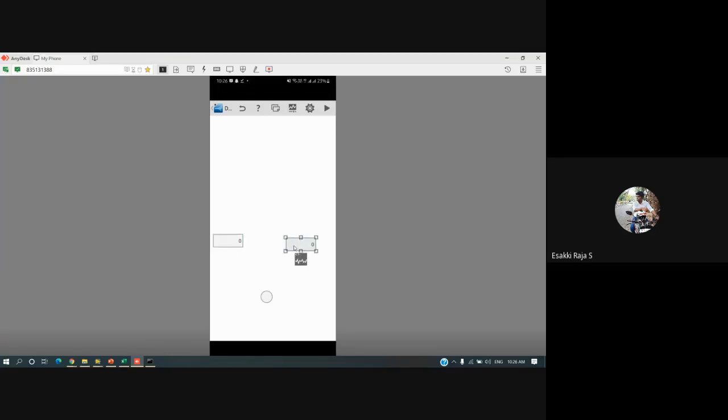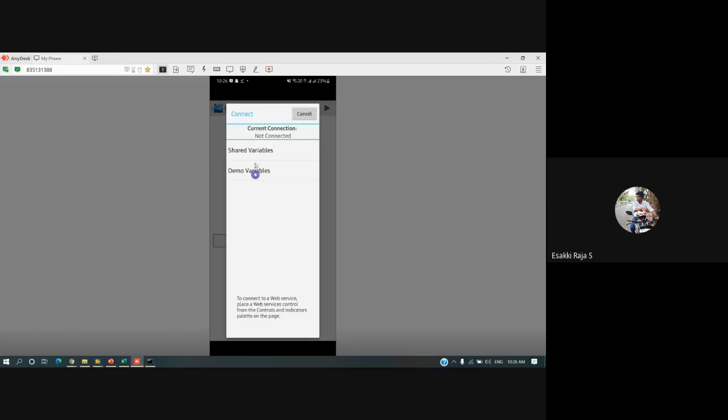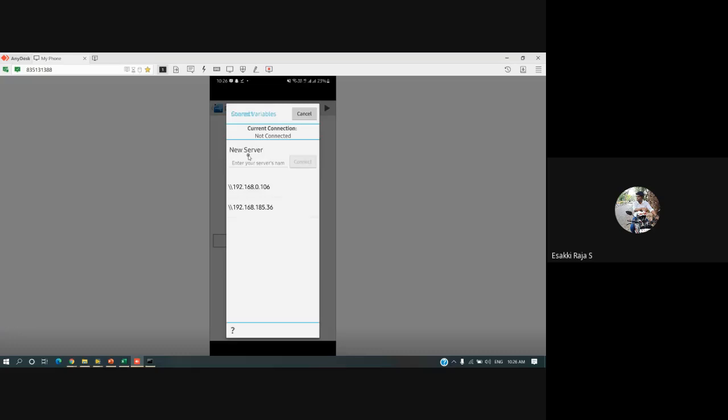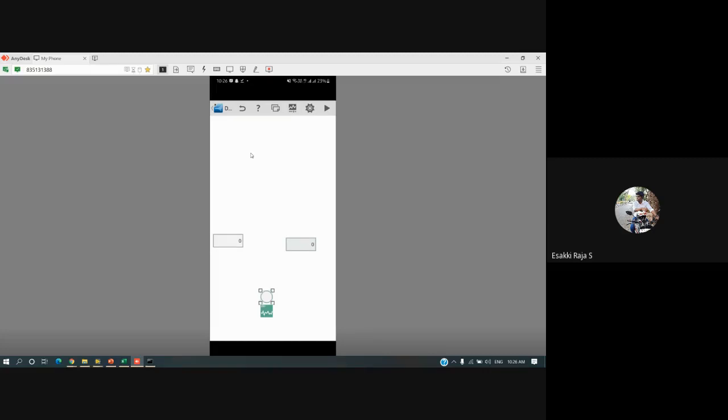Again, I'll click on this. This I need to configure for Fahrenheit. So I'll click on variable, shared variable. I think this is the IP. So I'll go to Fahrenheit and I'll choose my numeric. Then my boolean, shared variable, IP, Fahrenheit, and I have my alert boolean. So even here, the configuration is over.